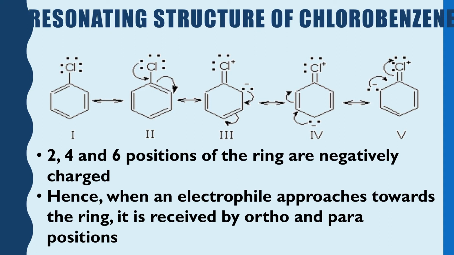We see that because of the resonance, positions 2, 4 and 6 of the ring are negatively charged. So, when we are discussing the electrophilic substitution reactions of these compounds, we have to focus that the electrophiles will attack at the 2, 4 and 6 positions.